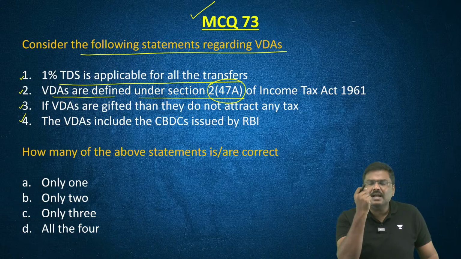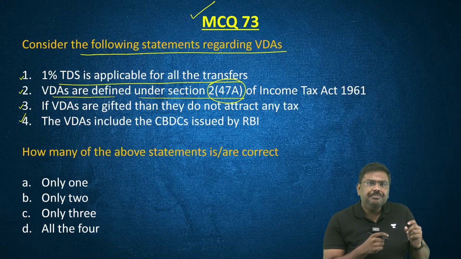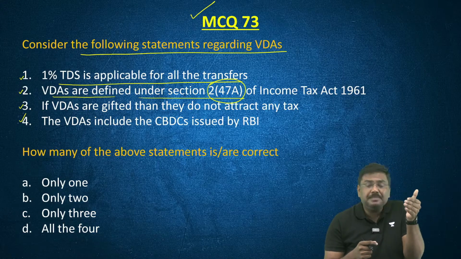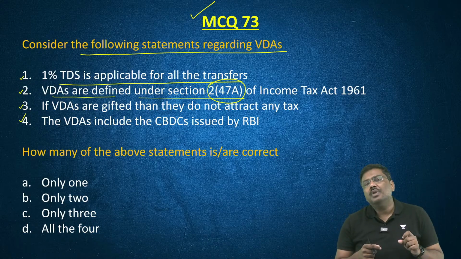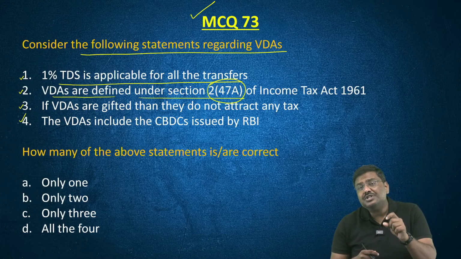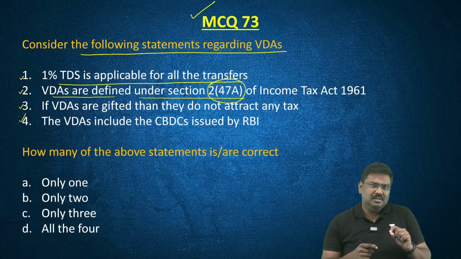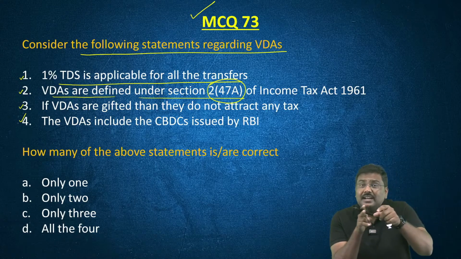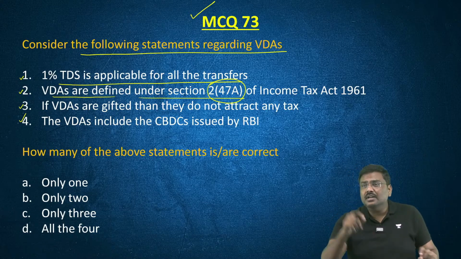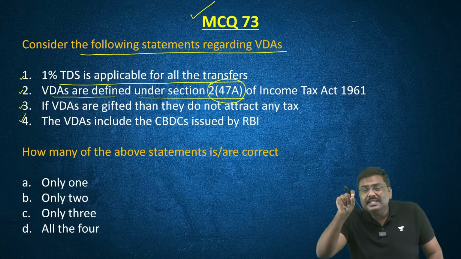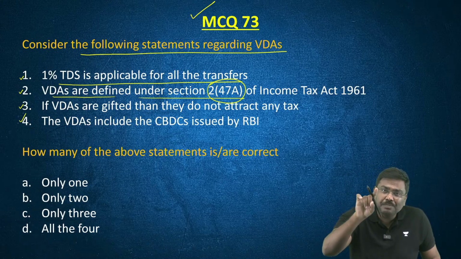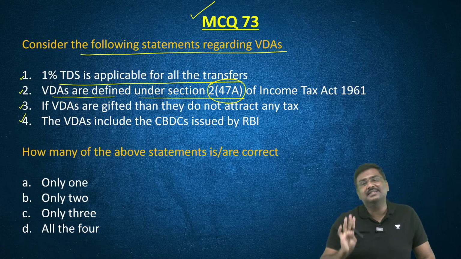I'll give a very simple example. In the budget presented in July 2024, the Government of India abolished angel tax. What was the section under the Income Tax Act of 1961 under which angel tax was applicable earlier? These are the kind of questions which UPSC will ask you in the preliminary examination.